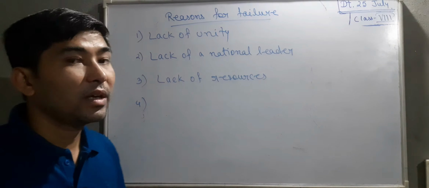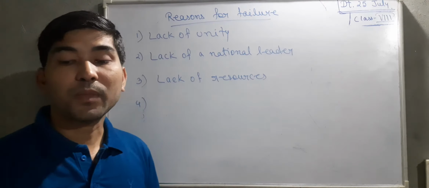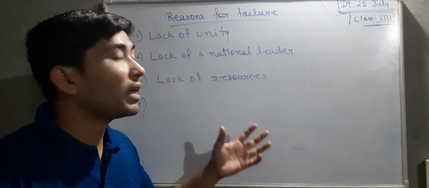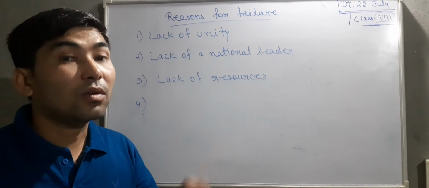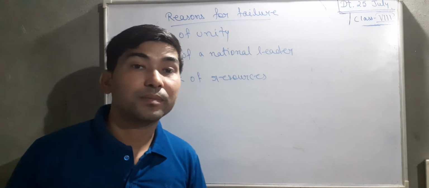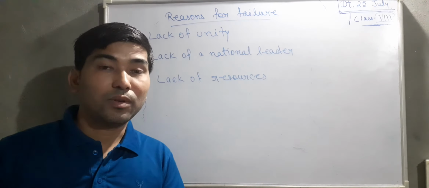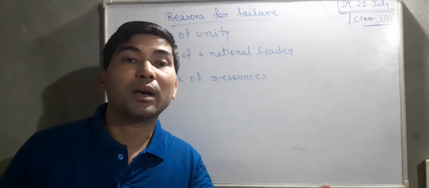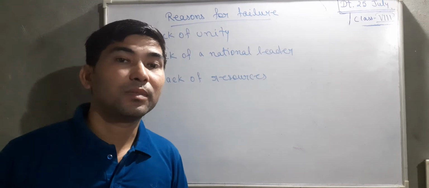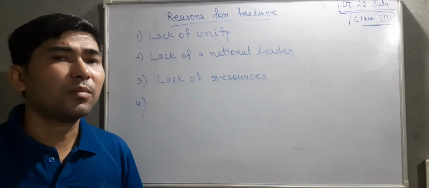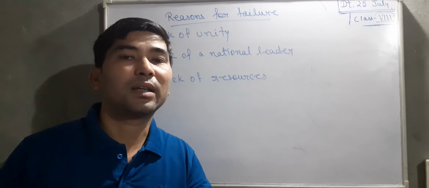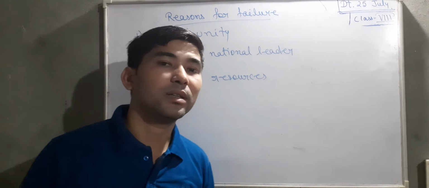Next is lack of a national leader. Here I mean to say that there is no active leader who controls this revolt, that is the revolt of 1857. As you know, Kunwar Singh was active in Bihar. In Jhansi, Jhansi ki Rani, Lakshmi Bai was active. Whereas Nana Sahib in Kanpur. But you see, these are all local people in local areas, but no national leaders were there.